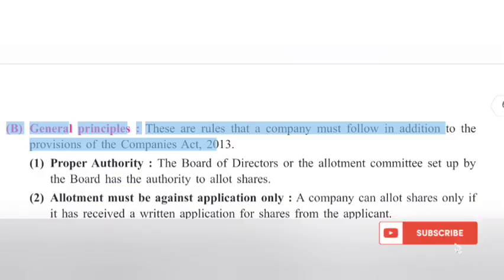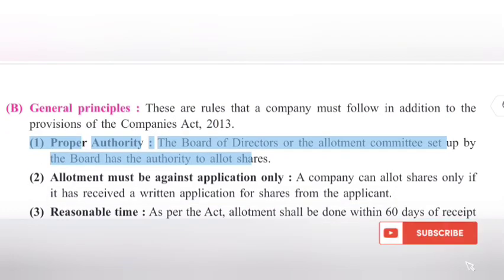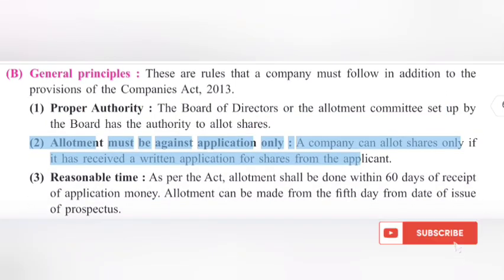General principles. These are rules that a company must follow in addition to the provisions of the Companies Act, 2013. Proper authority. The board of directors or the allotment committee set up by the board has the authority to allot shares. Allotment must be against application only. A company can allot shares only if it has received a written application for shares from the applicant.